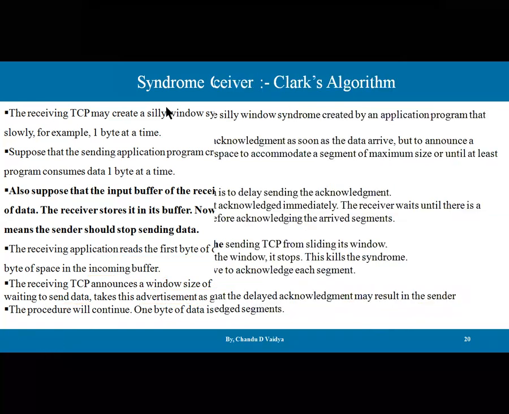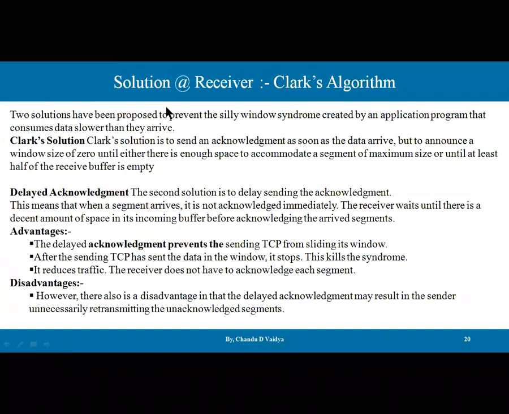So how is this problem going to be solved? There is a solution, guys, and that solution is called the Clark solution.